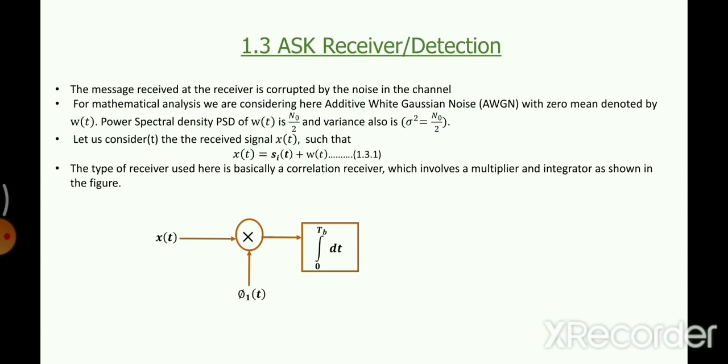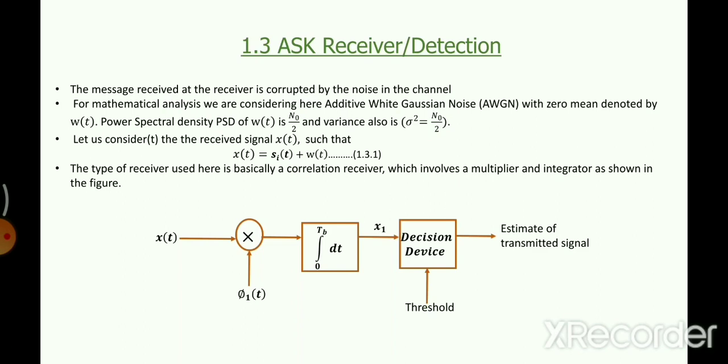Based on the output of this correlator, x1, which is a Gaussian random variable, the receiver will take a certain decision, either in favor of bit 1 or in favor of bit 0. So this x1 is important to analyze. X1 is a Gaussian random variable.